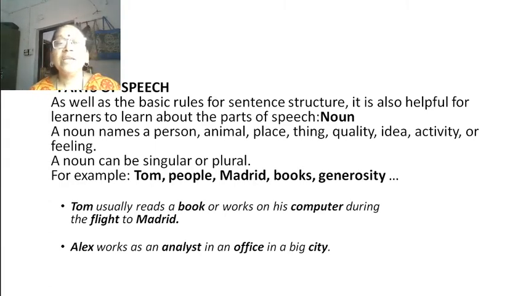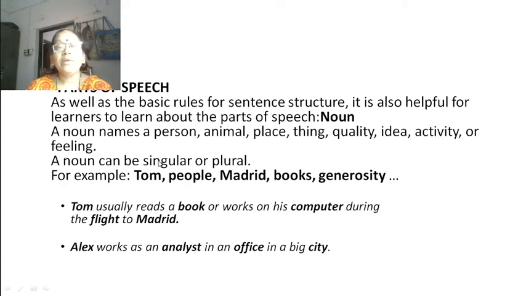As well as the basic rules for sentence structure, it is also helpful for learners to learn about the parts of speech. Noun. What does the word noun mean? A noun names a person, animal, place, thing, quality, idea, activity, or feeling.